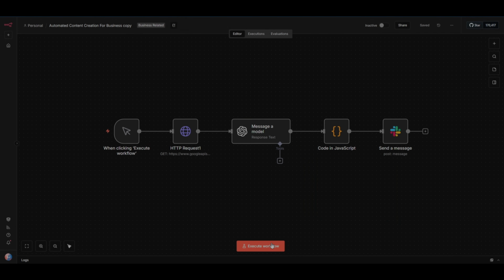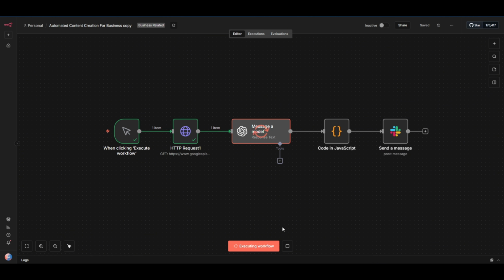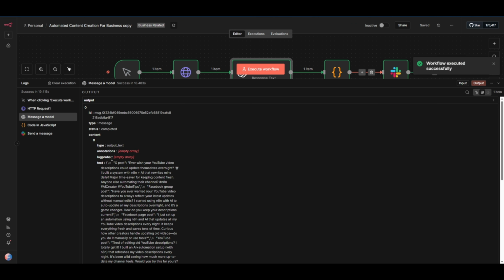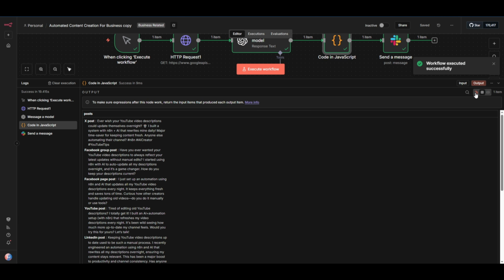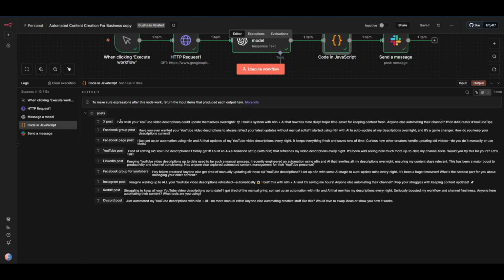Trigger fires, fetches latest video, sends to OpenAI, parses the response, and here's what we get. Look at how different these are. LinkedIn is formal, professional. Reddit is conversational, asking questions. Instagram has emojis and line breaks. Same video, 12 different voices, and it took 30 seconds.